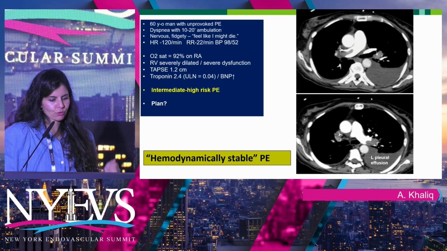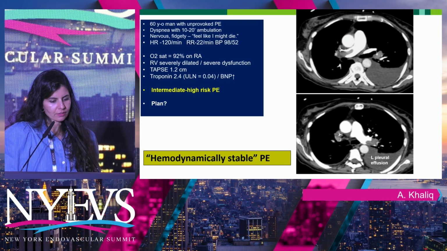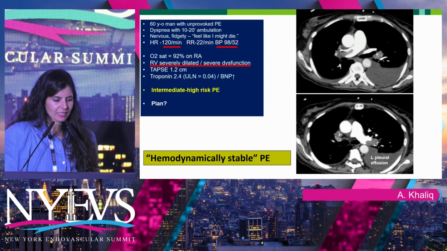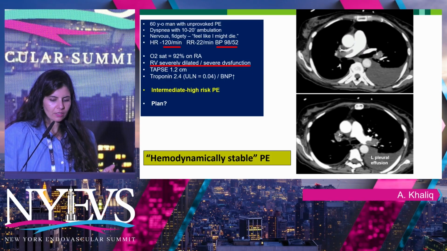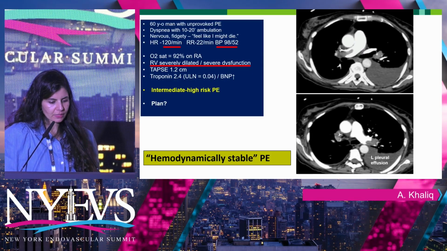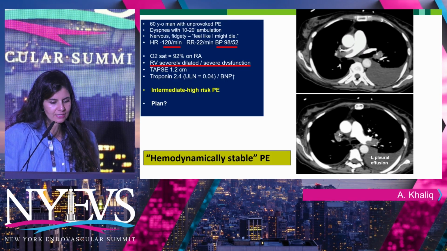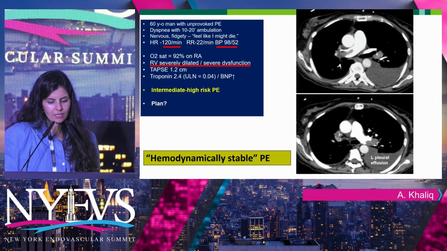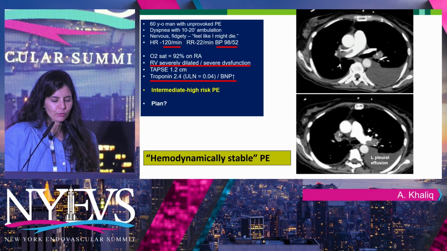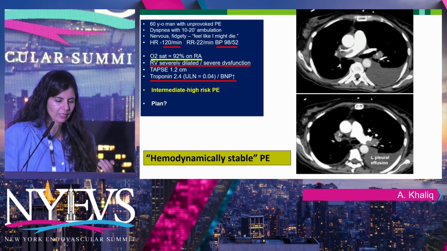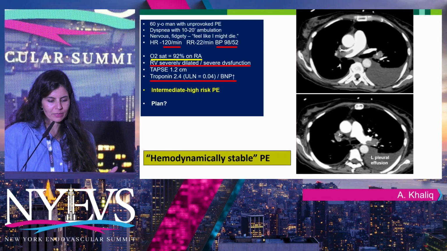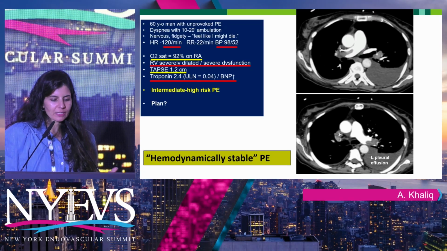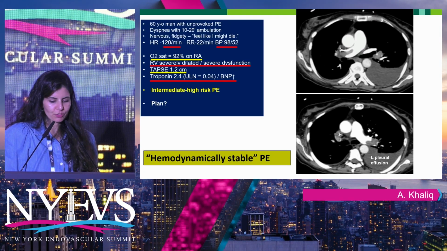Usual patient, 60-year-old, unprovoked PE, who had basically a high heart rate. Basically he came with mildly low saturations on room air, severely dilated RV on both imaging studies, echo and CT. Troponins were elevated, so essentially classified as intermediate high-risk PE. As you know, most of the guidelines are kind of equivocal how to treat these patients. So this was a few years ago, and these are slides of one of my friends at Cedars-Sinai. A few years back, they just treated the patient as the guidelines would say, perhaps with heparin.